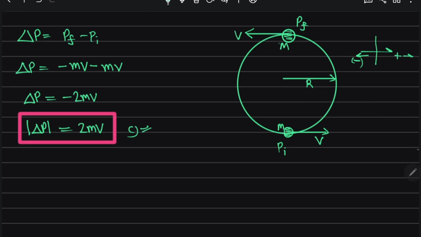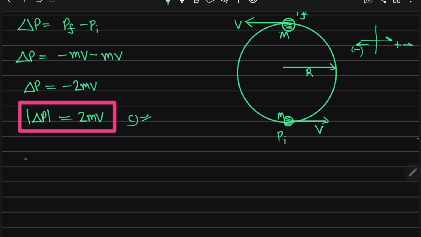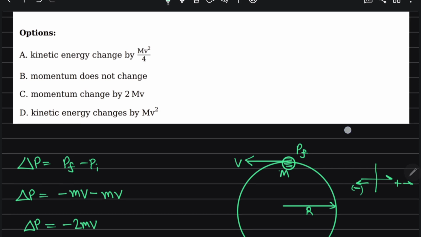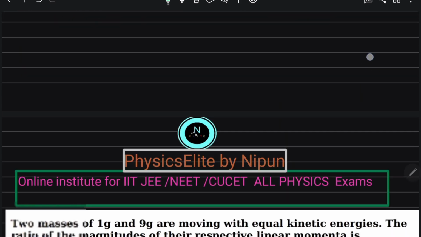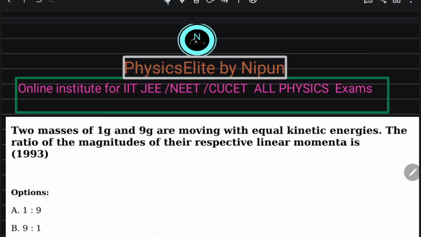And kinetic energy is half mv square only. Kinetic energy does not change, half mv square, right? So shall I proceed for our next question? Right.